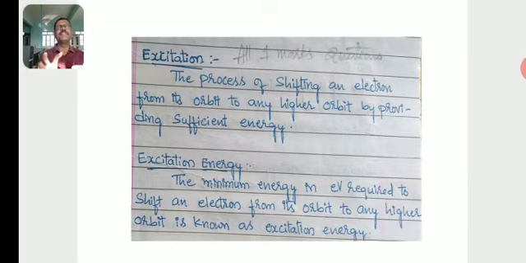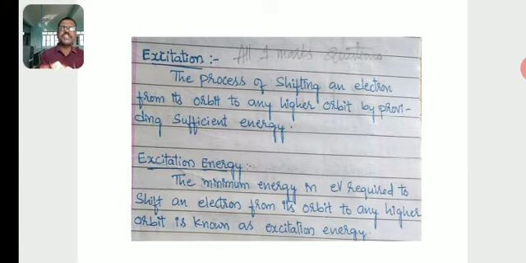Suppose a sufficient amount of energy is provided, then the electron transits from a lower orbit to a higher orbit. So this process is called excitation.